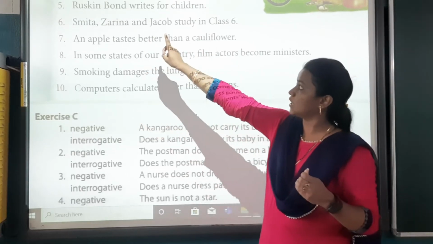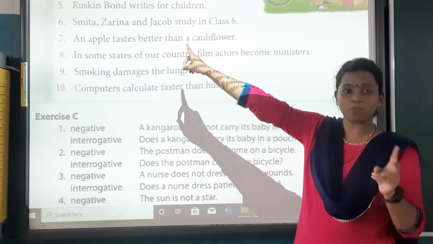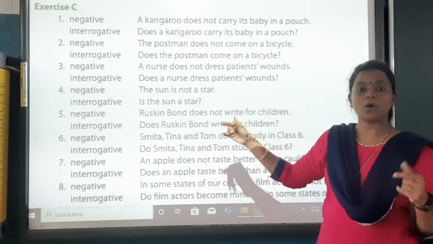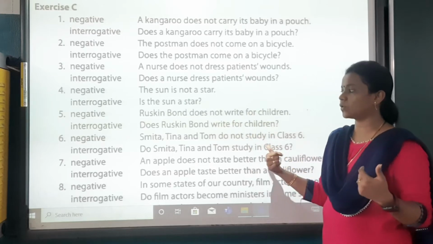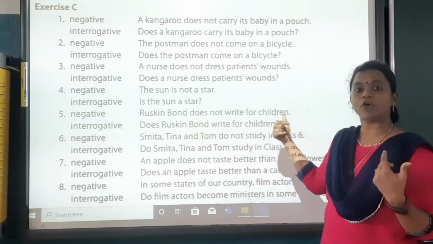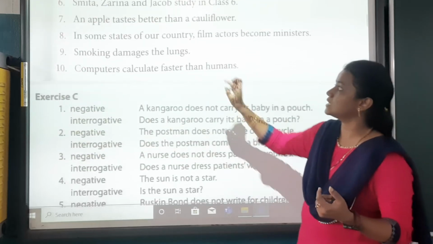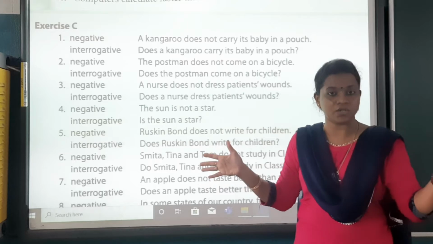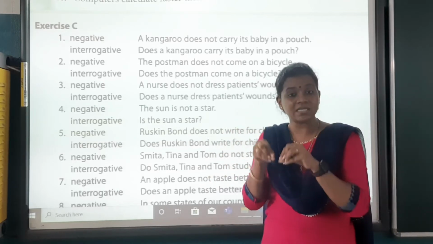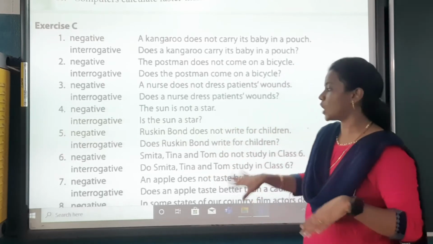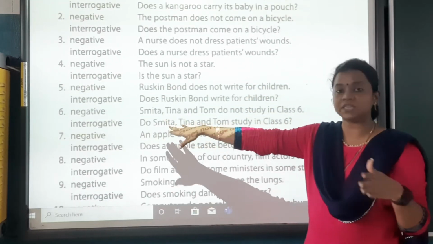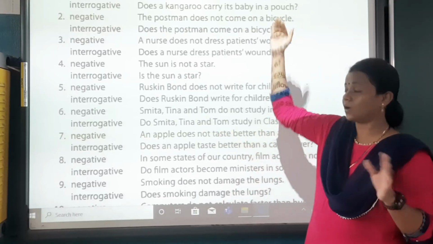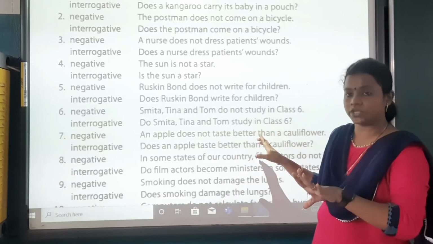Here it will be, Ruskin Bond writes for children. So Ruskin Bond is the name of a person. Writes. So what will it become? Ruskin Bond does not write for children. Does Ruskin Bond write for children? Now here it is three names, Smita, Zarina and Jacob. Now see, the names can change. Okay? Not necessarily will you get the same name. So I have just changed the name here, and the answer is Smita, Tina and Tom. It can be Smita, Zarina and Jacob, and whatever it is, accordingly you can write according to the question.